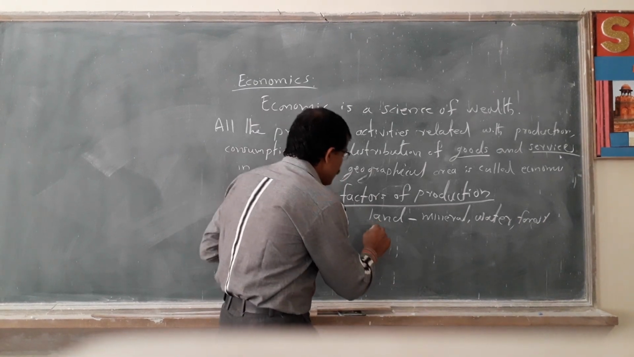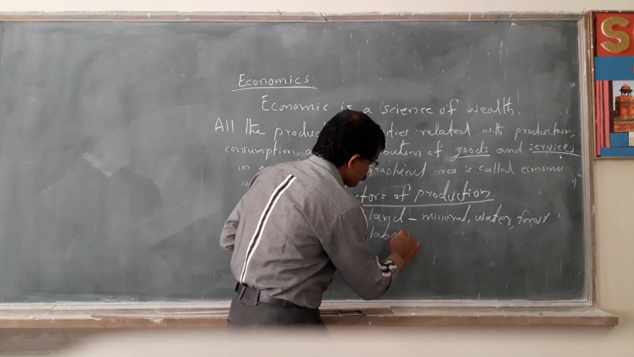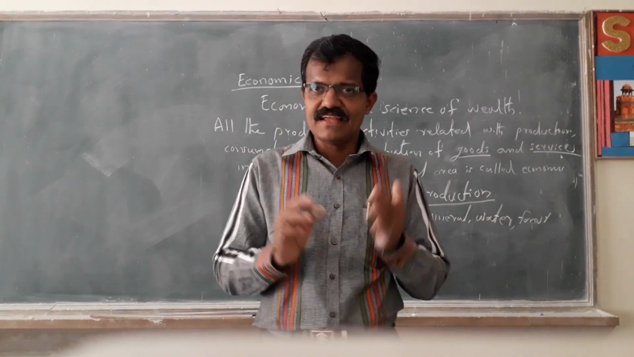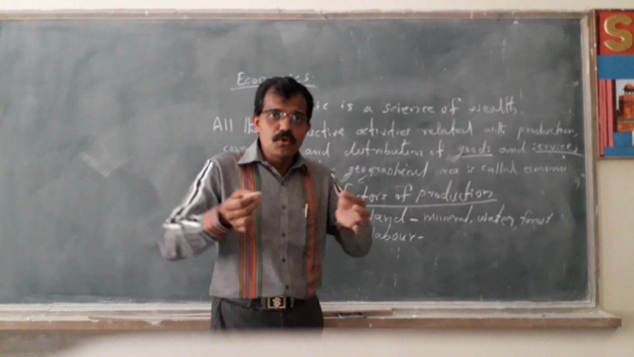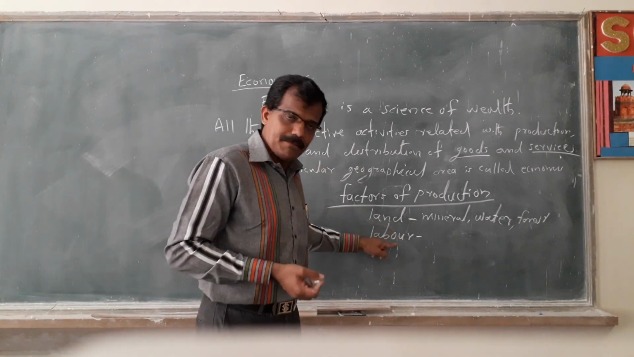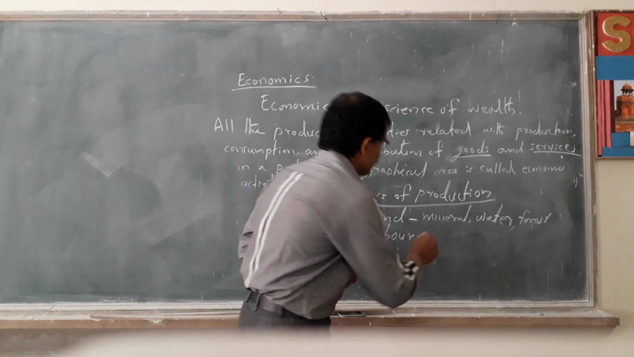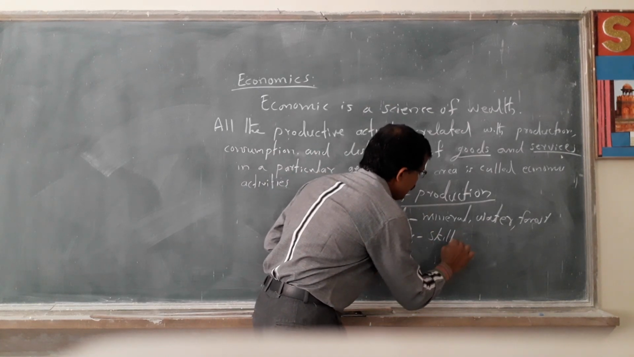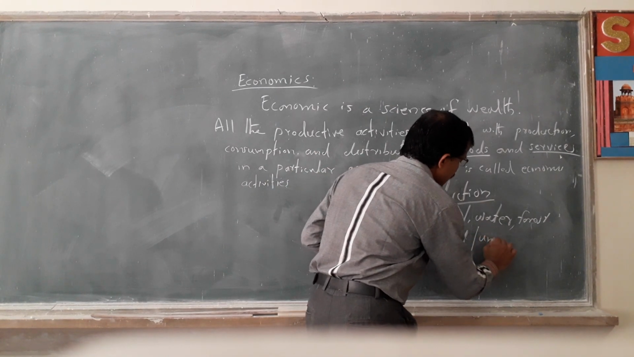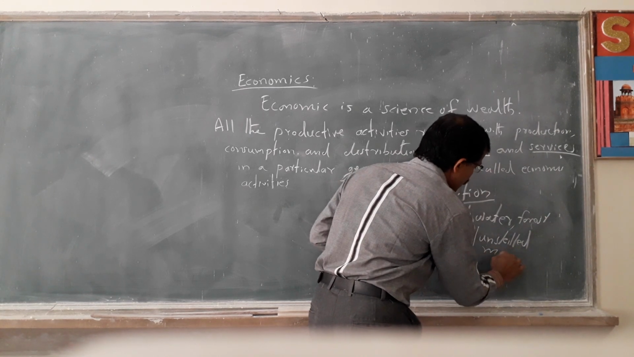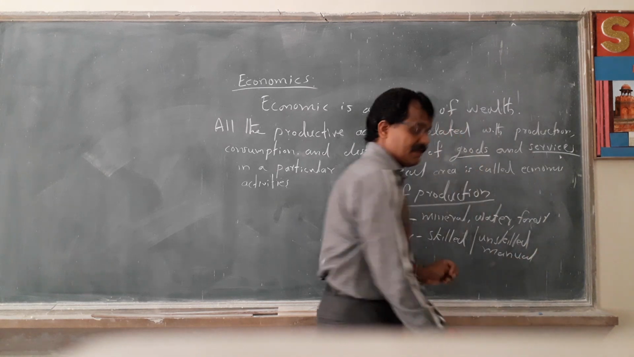Then the next one is labor. The next important factor of production is labor. Labor means human power, manual power. In production sometimes skilled laborers are necessary, and sometimes unskilled laborers are necessary. Unskilled laborers are mainly used for manual work, the physical work.